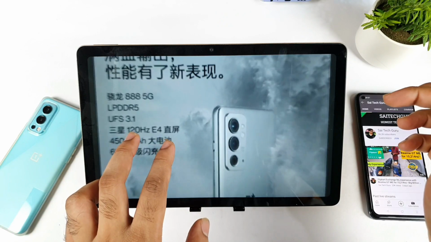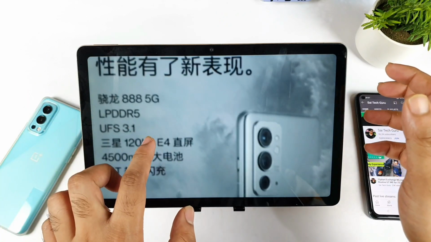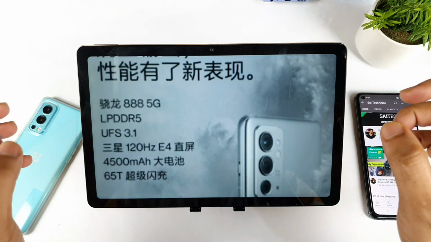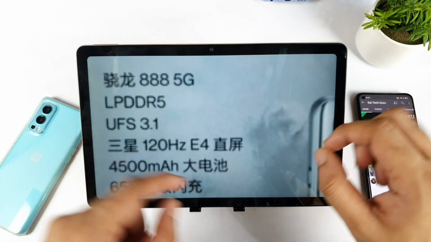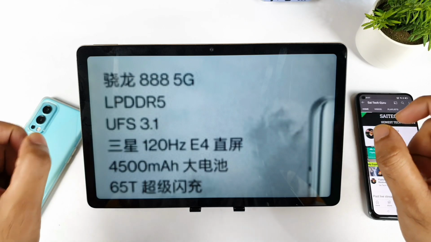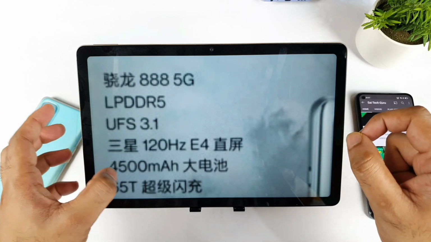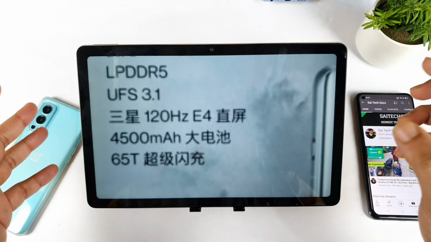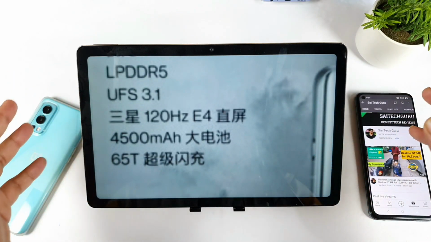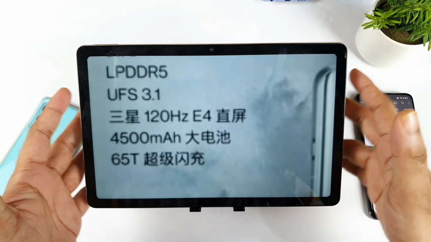And the OnePlus 9 RT will have the Snapdragon 888 processor along with LPDDR5 RAM and UFS 3.1 storage. The display will be an E4 AMOLED display with 120Hz refresh rate, and a 4500 mAh battery with 65 watt fast charging. As you can see, these are the specifications related to the OnePlus 9 RT.